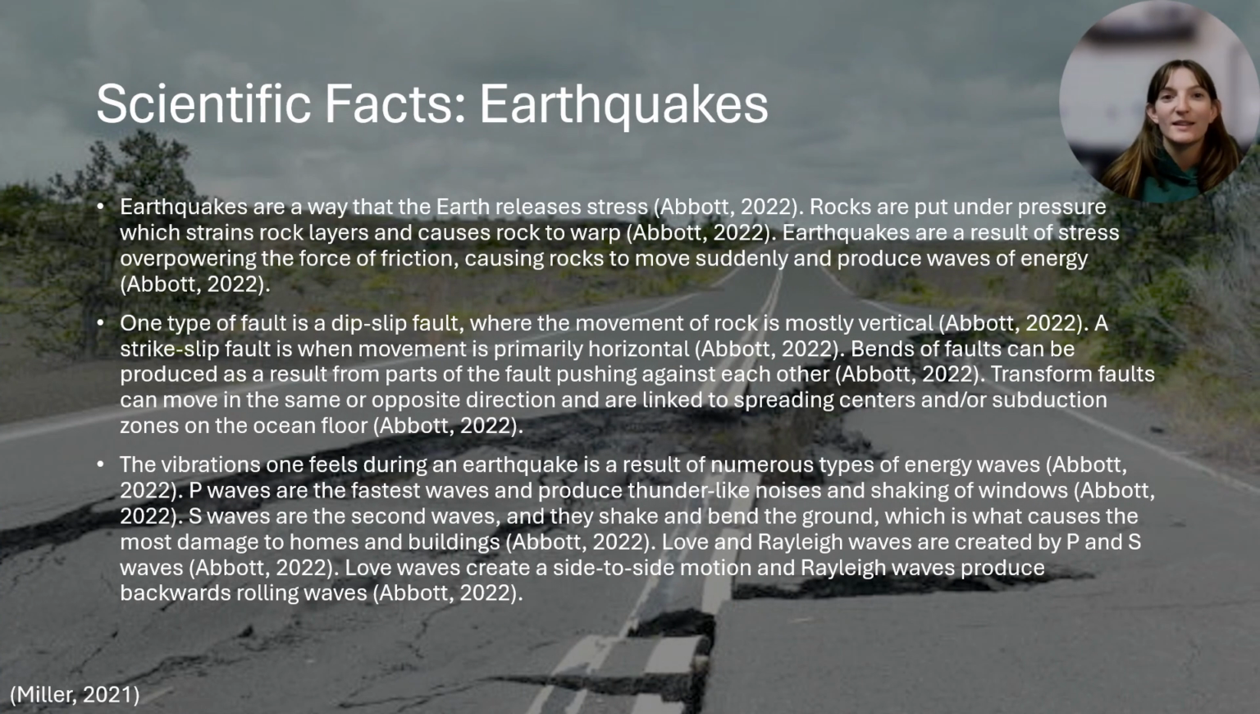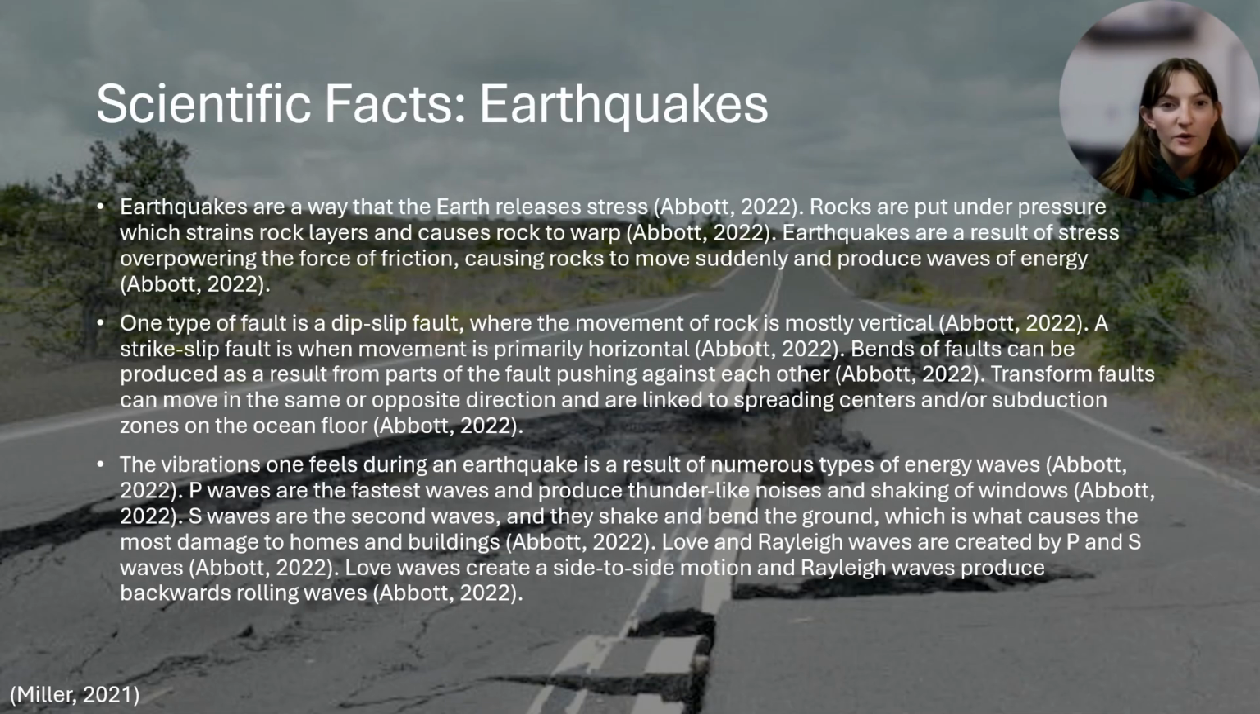So, here are some scientific facts on earthquakes. Earthquakes are a way that the earth releases stress. Rocks are put under pressure, which strains rock layers and causes rock to warp. Earthquakes are a result of stress overpowering the force of friction, causing rocks to move suddenly and produce waves of energy. One type of fault is a dip-slip fault, where the movement of rock is mostly vertical.